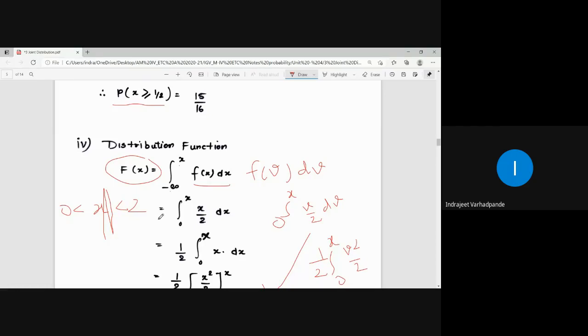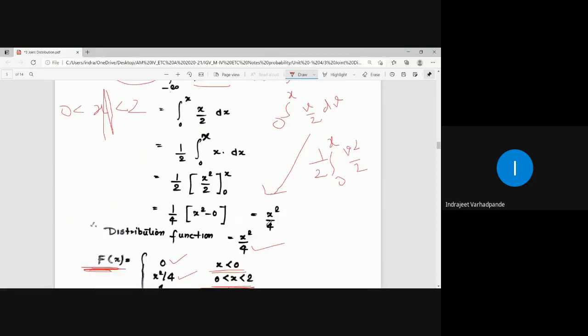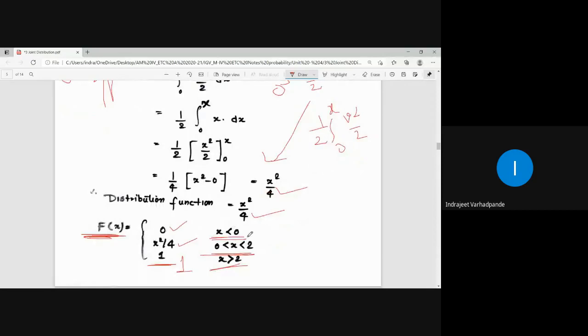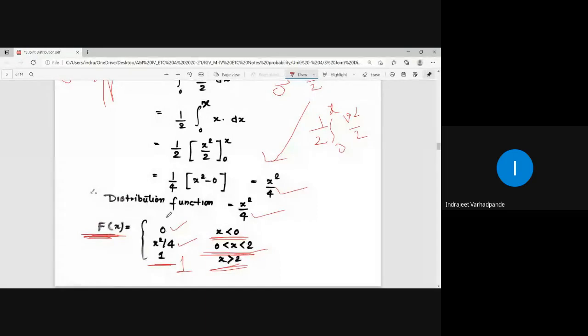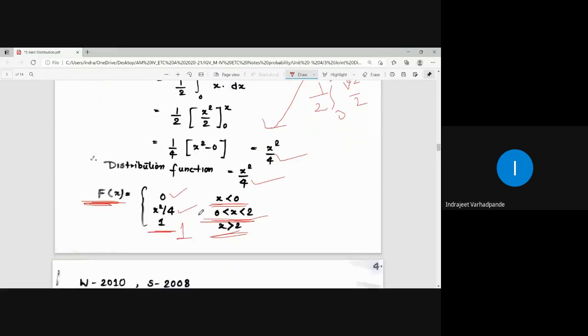Integration of the function is v square by 2. So after putting down the limit, we get the answer as x square by 4. Up to the starting range, the value is 0. For the existing range, the value is in the form of x, and for the x beyond the given range, the distribution function will always be 1, and that is how we write down the distribution for the given capital F of x.